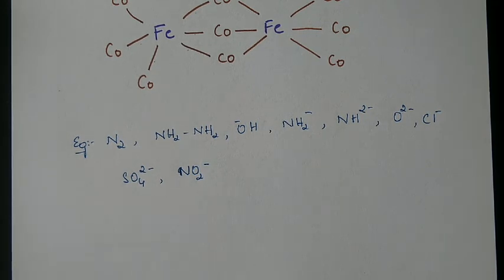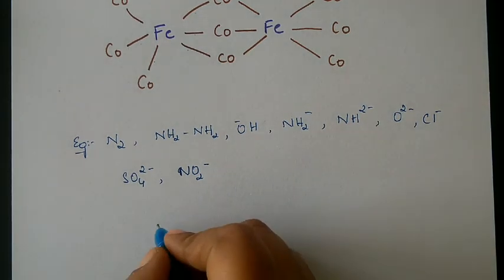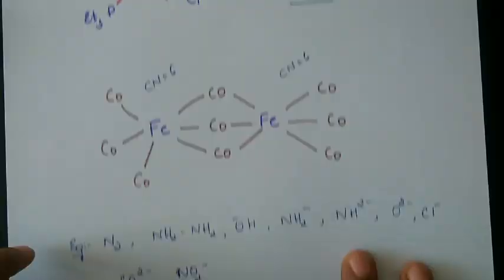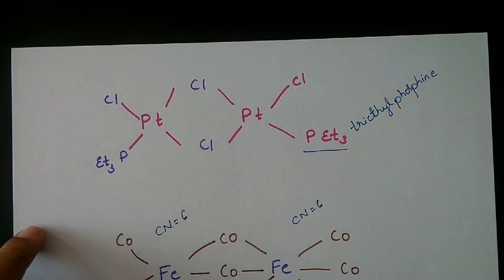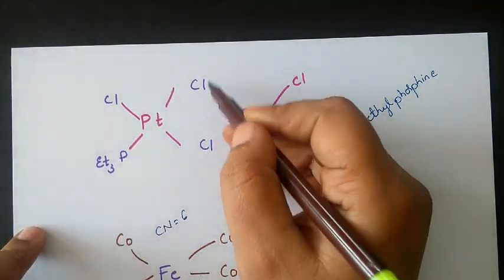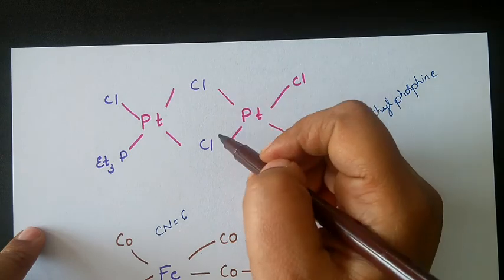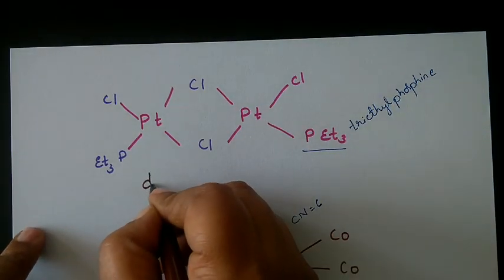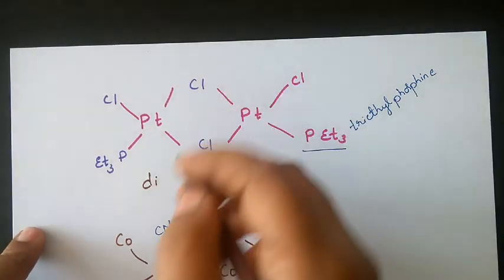The name of this one will start with the Greek letter mu. So how are we going to write the name? Suppose we consider this first complex. We have two bridging chlorine. So we name that as di for 2.